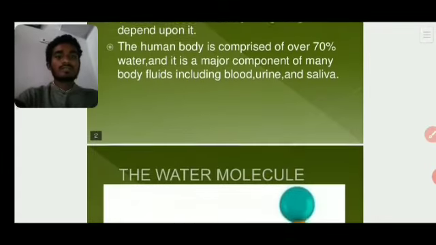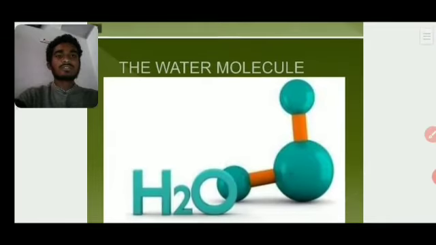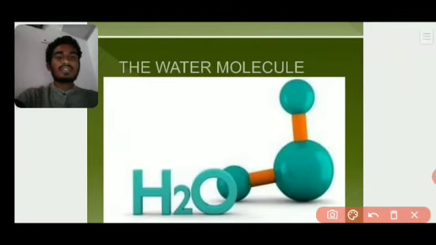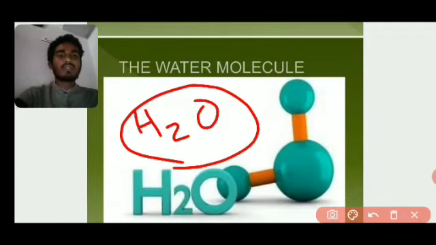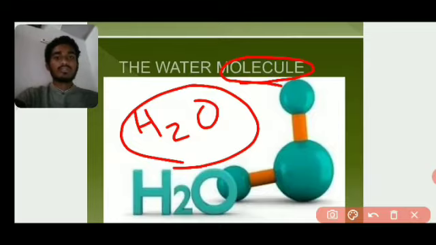Now we'll see the next topic, the water molecule. Can you see the structure of the water molecule? These are water molecules. The chemical formula is H2O. H2O is the chemical formula of water. This is a water molecule. Why we call it a molecule, I already told you in previous classes.